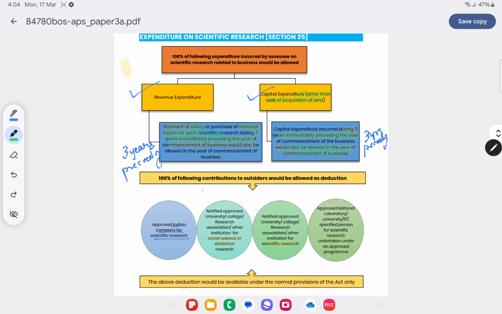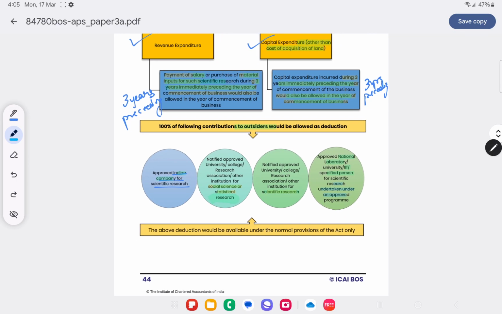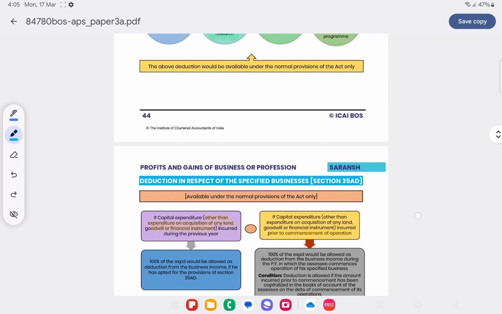What if we have hired someone for doing the scientific research outside? Then to whom we have hired, we have contributed to an Indian company for scientific research, a notified approved university, college, research association, or other institution for social science or statistical research or for scientific research, an approved national laboratory, IIT, or a specified person for scientific research undertaken under an approved program. The above deduction will be available under the normal provisions of the Act only.